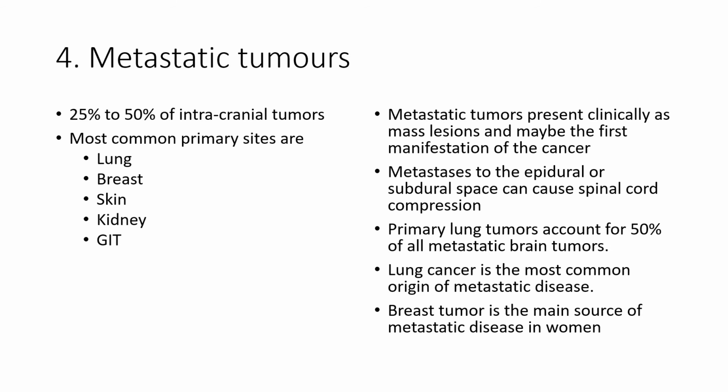Mets to the epidural or subdural space can cause spinal cord compression. Primary lung tumors account for about 50% of all metastatic brain tumors, and lung cancer is the most common origin of metastatic disease. Breast tumor is the main source of metastatic disease in women.